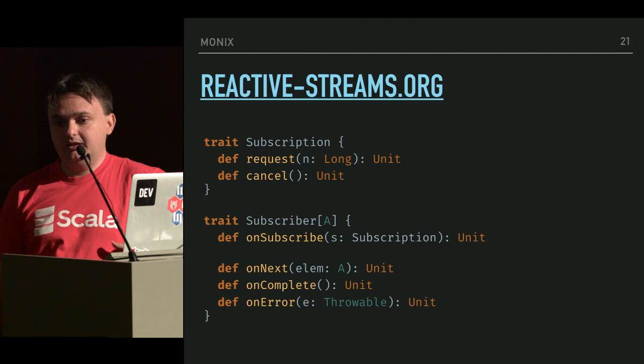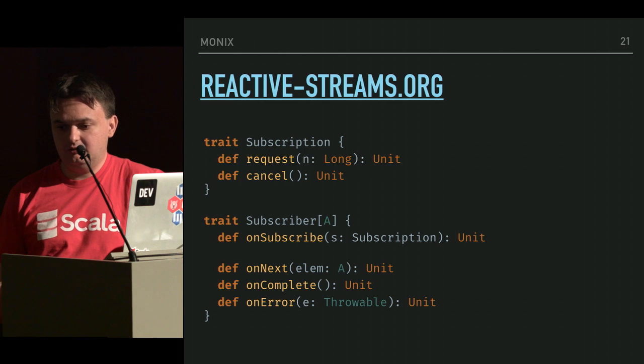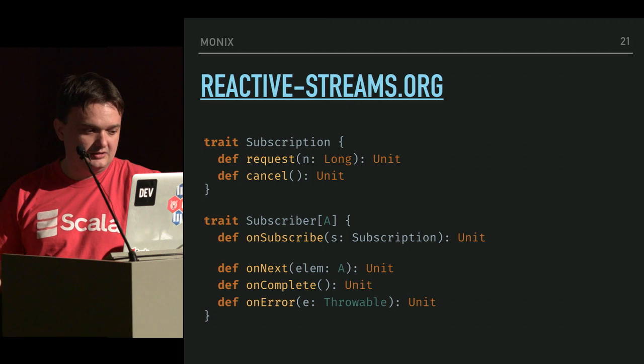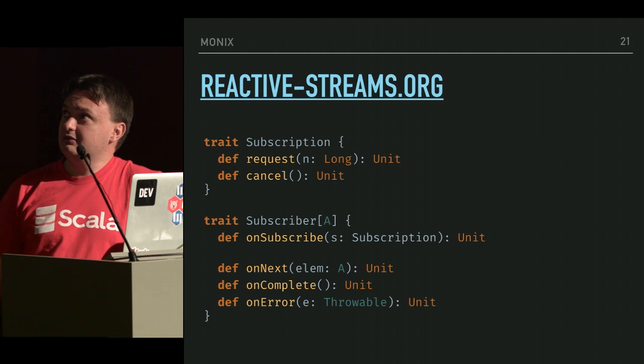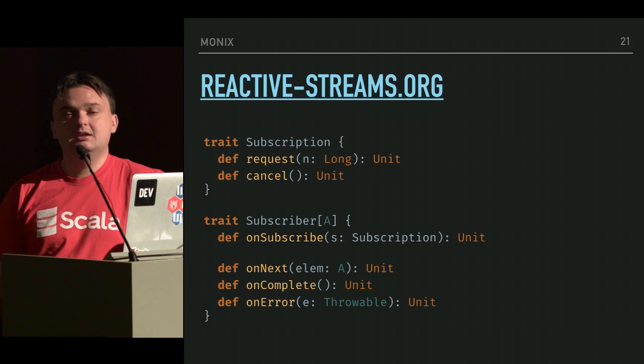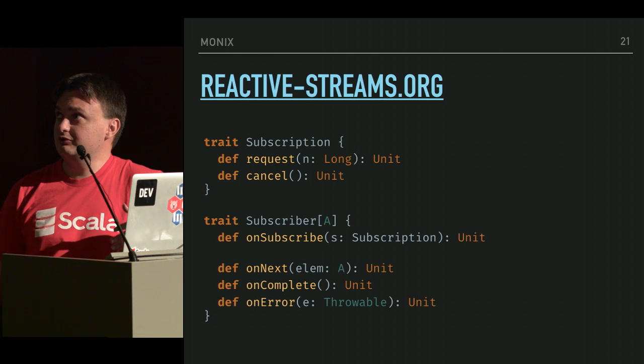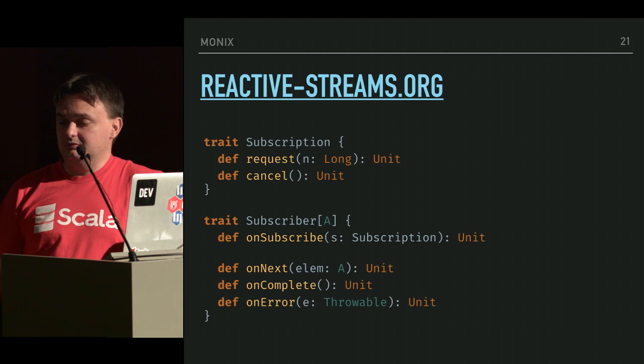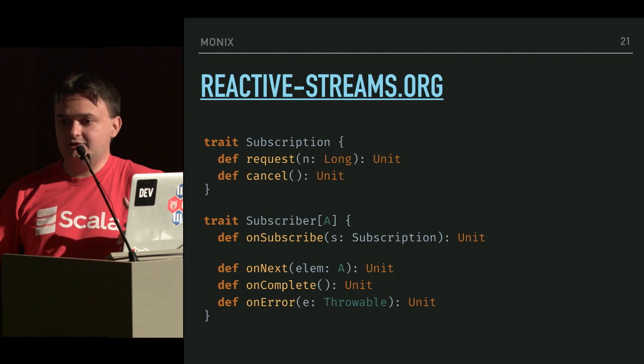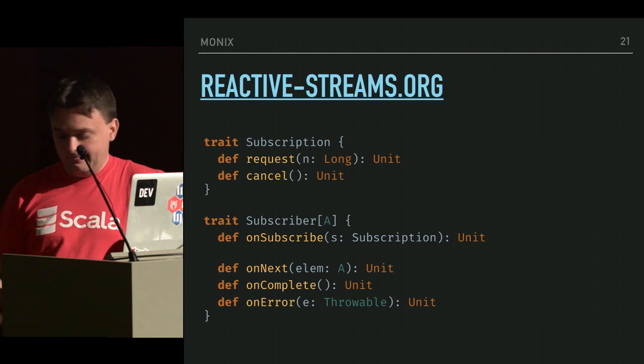And then the Lightbend people, in collaboration with one RxJava author and the authors of the Disruptor project and others, I can't remember right now, have come up with these interfaces describing a protocol for producer-consumer communication that introduces back pressure. So you receive a subscription that has a request on it with which the consumer says, I want the next 10 elements, and this creates a batched back pressure model, let's say.